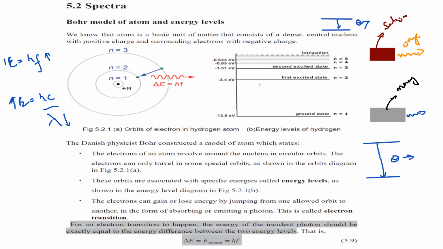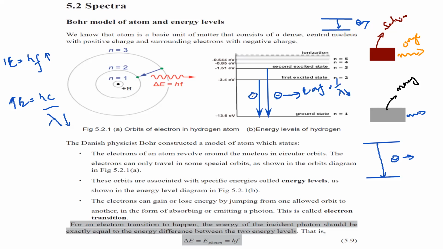So if an electron transits from the second shell to the first shell, or from the third shell to the first shell, because there's a greater difference, this will give a high energy photon, high frequency, or a shorter wavelength of the wave.